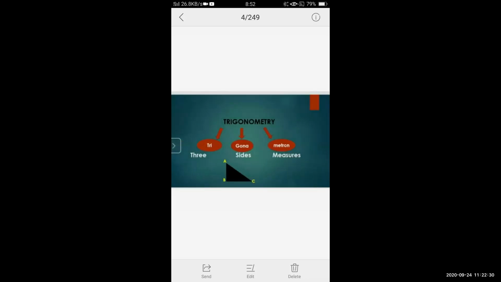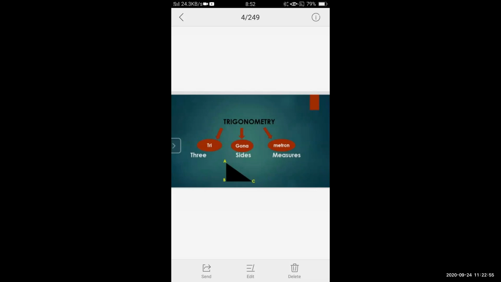Now, the word trigonometry is derived from Greek words. In this word, tri means what?